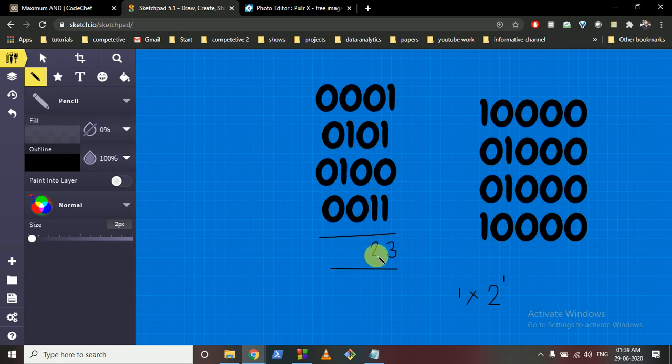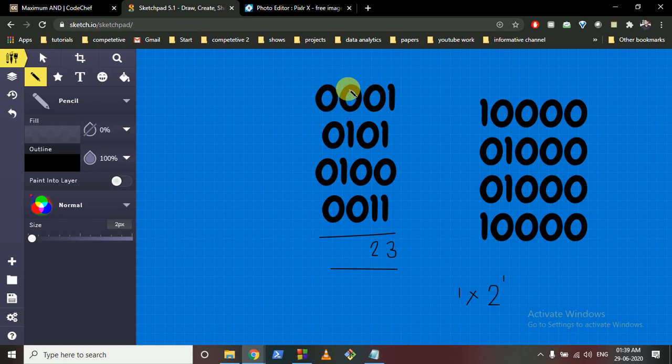Why am I putting 2? Because if I make this bit set, then the total contribution I will get in the final answer will be equal to 2. I hope you understand, because if I make this bit set, then the total final answer contribution I will get from this bit is 3. So I'm checking what every bit's contribution is giving to me.